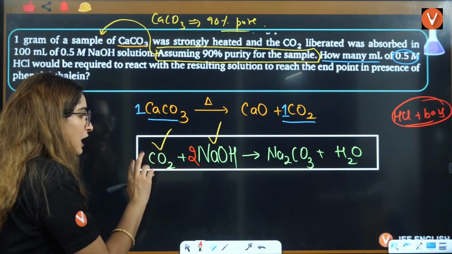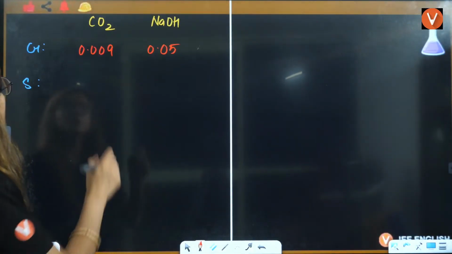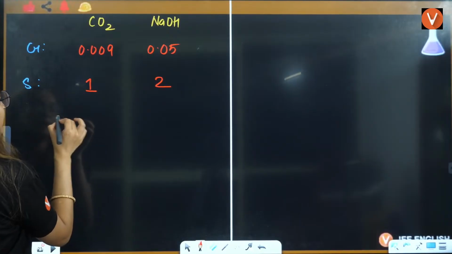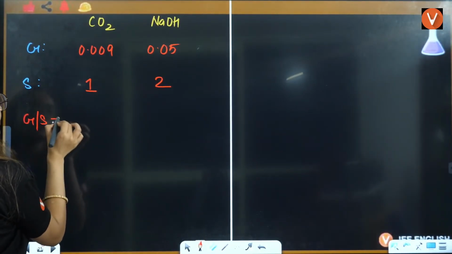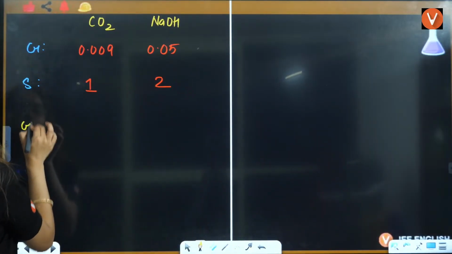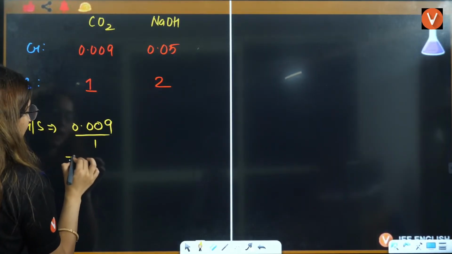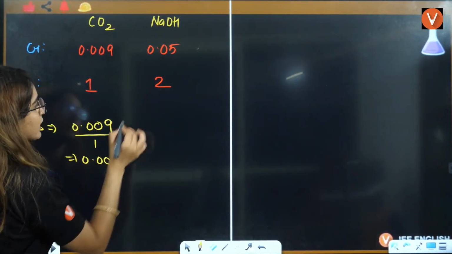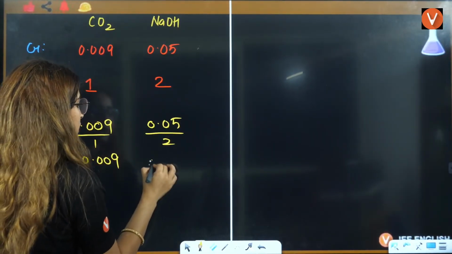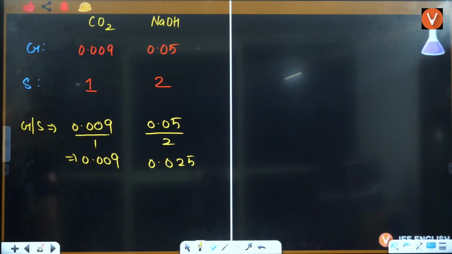So we know that this is 1 and this is 2. So can I just write here, CO2 stoichiometry is 1 and this is 2. So I'll just apply this G by S. What is G by S? Everybody, now you have to tell me what is G by S. Here it is 0.009 by 1, that is 0.009 only. This is 0.05 divided by 2, that is 0.025. Now tell me, which is the smaller value?